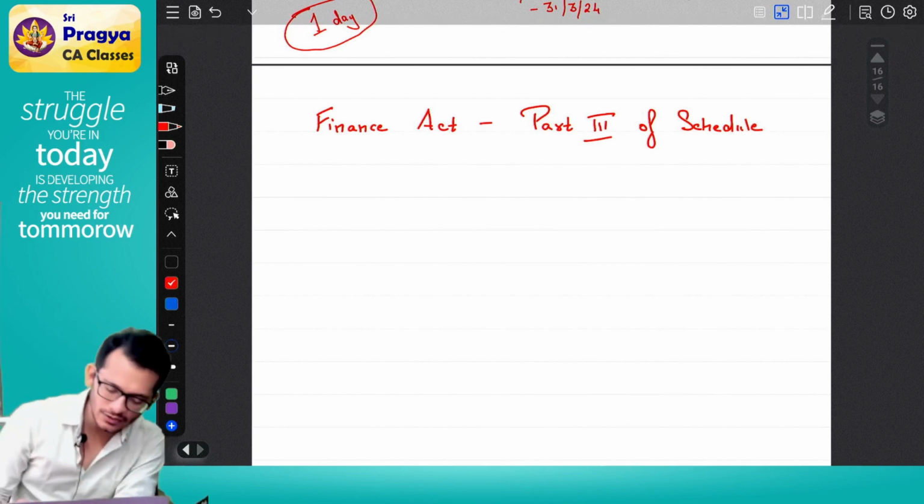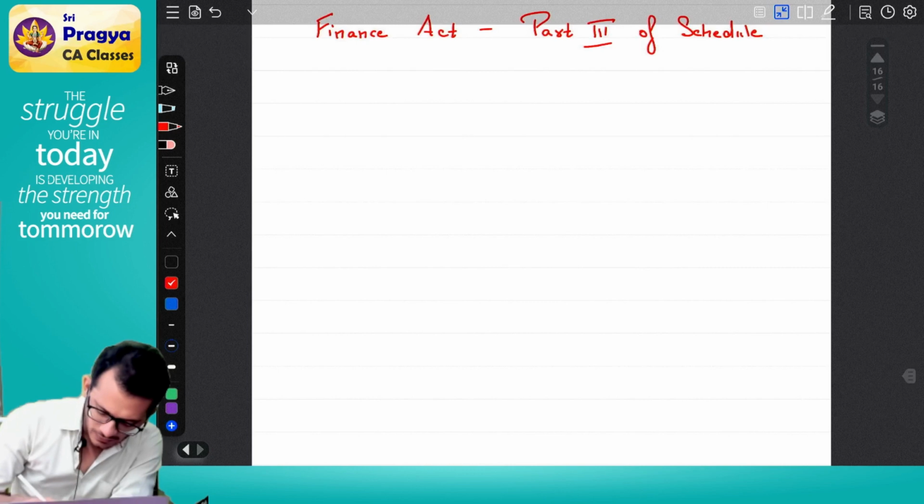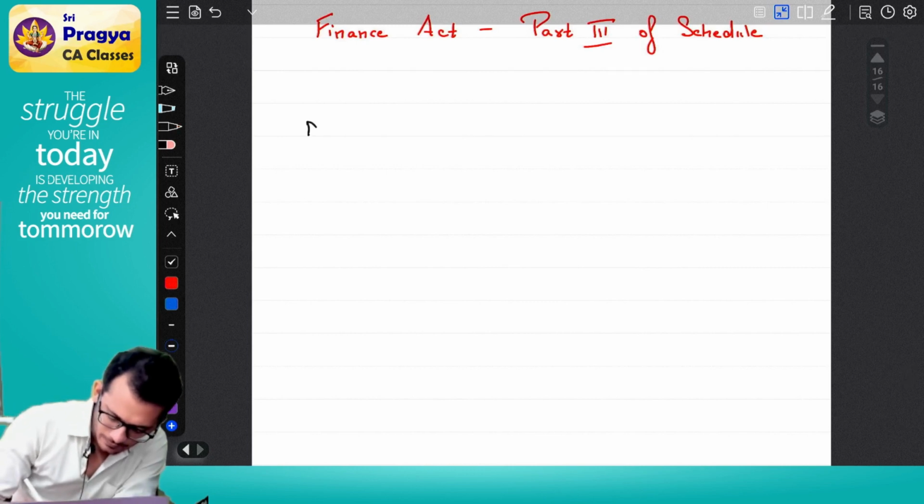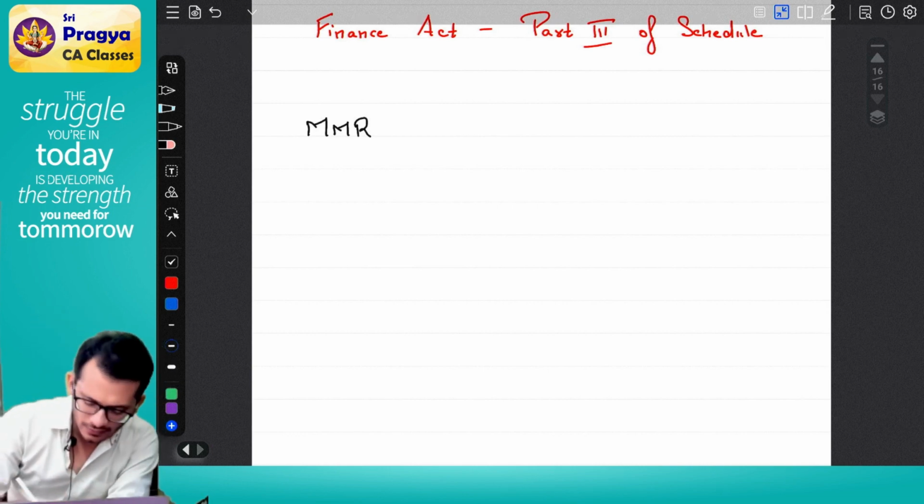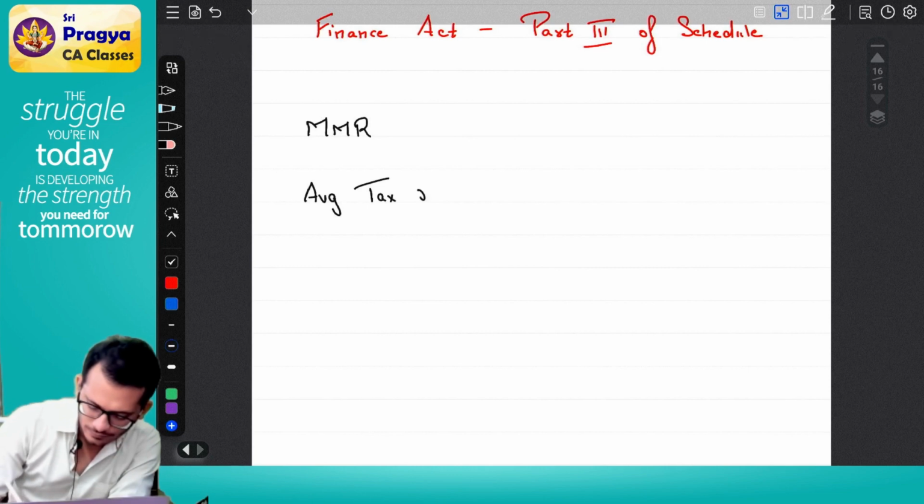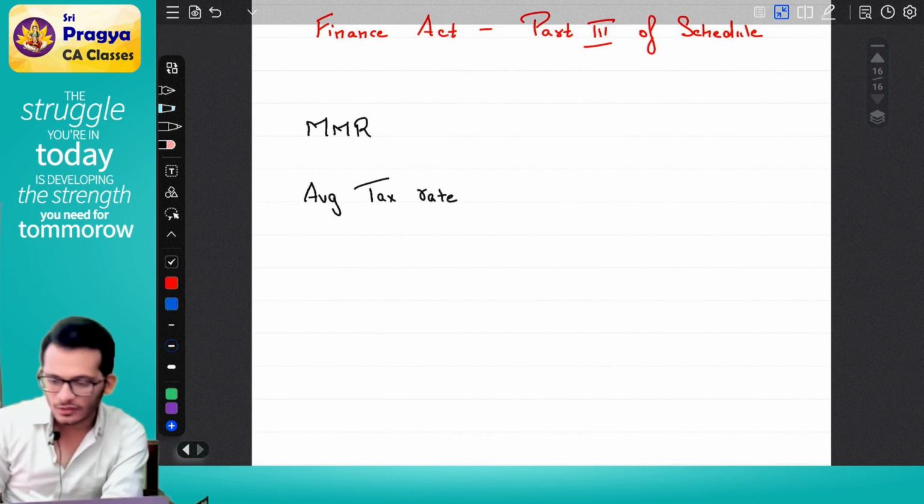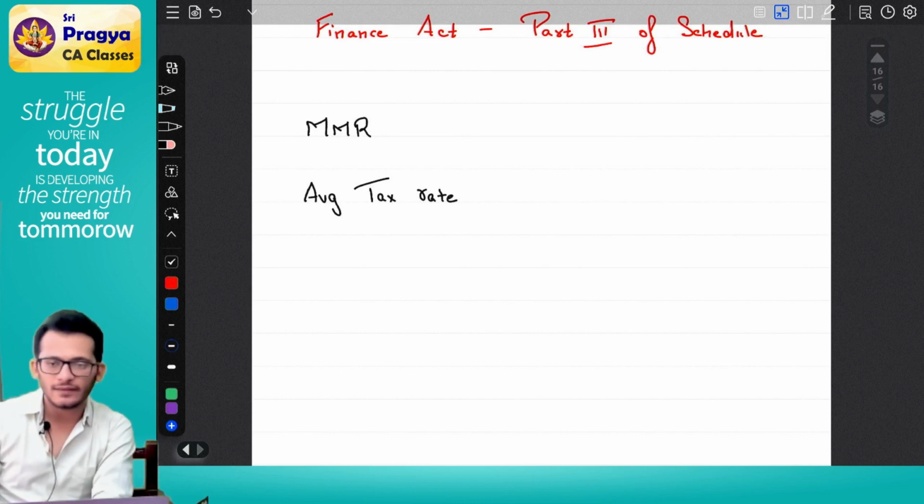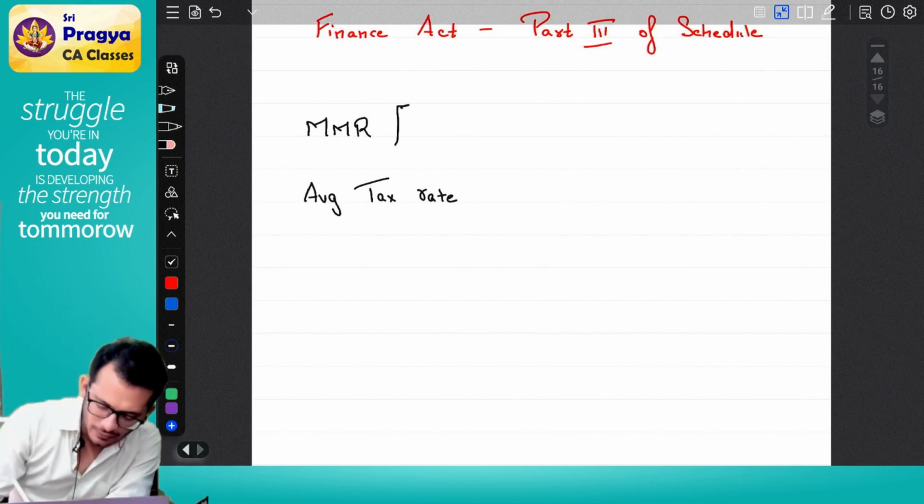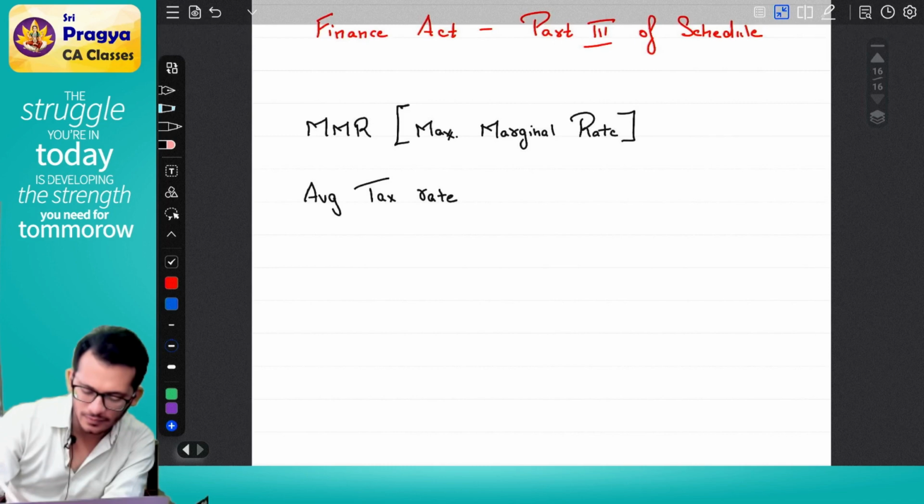Two words you need to know apart from this. One word is MMR. The other word is average tax rate. MMR in full form is called maximum marginal rate.